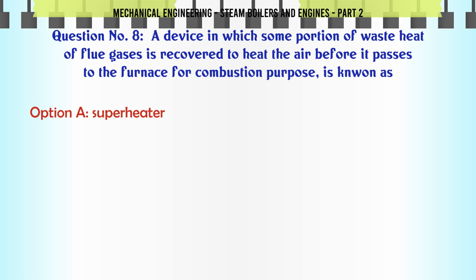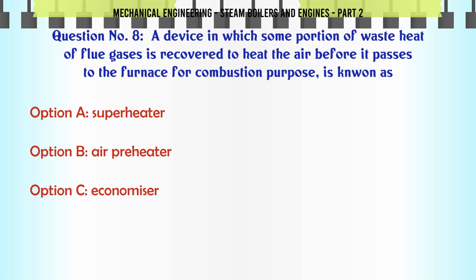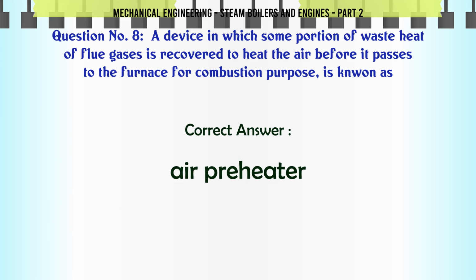A device in which some portion of waste heat of flue gases is recovered to heat the air before it passes to the furnace for combustion purpose is known as: A, superheater. B, air preheater. C, economiser. D, injector. The correct answer is air preheater.